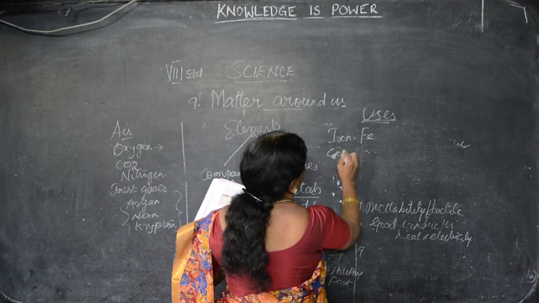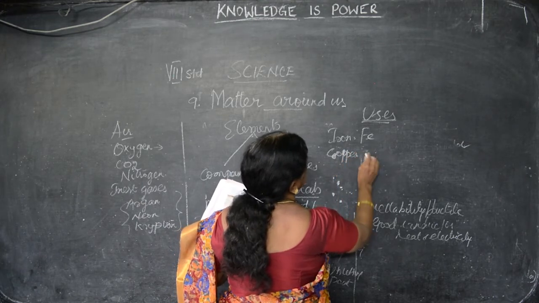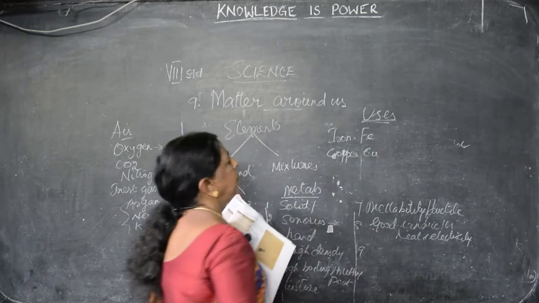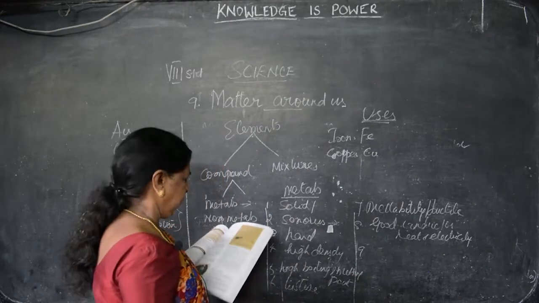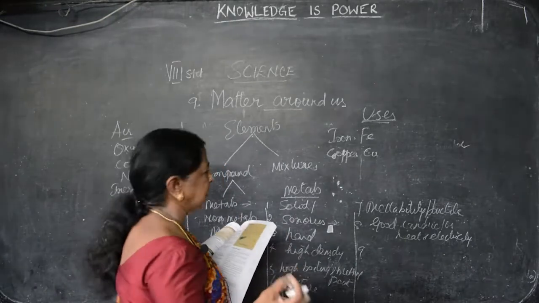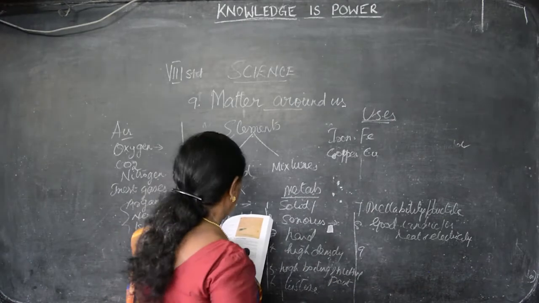Copper, cuprum: our puja vessels and other things are made of copper. Even gold is mixed with a little copper to make it strong, and electrical wire is made of it.